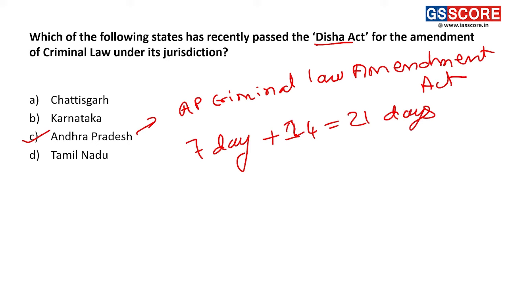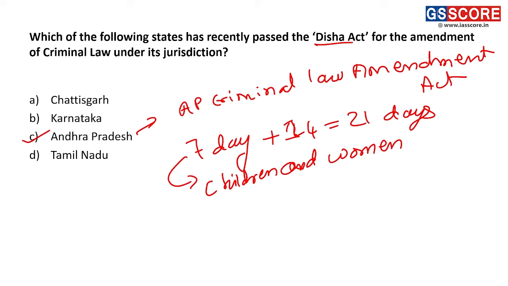This time limit has to be strictly followed in all cases, but mostly in the cases in which victims are children and women. These types of cases have to be looked at in a more specific way.